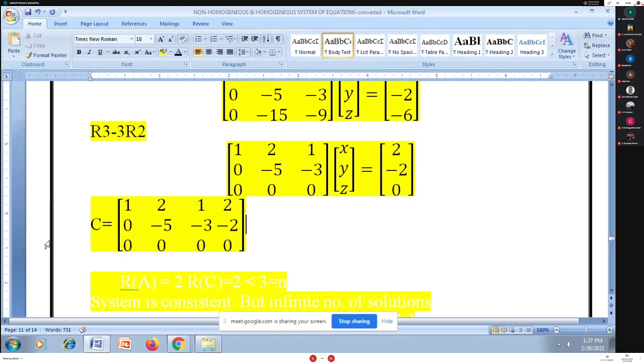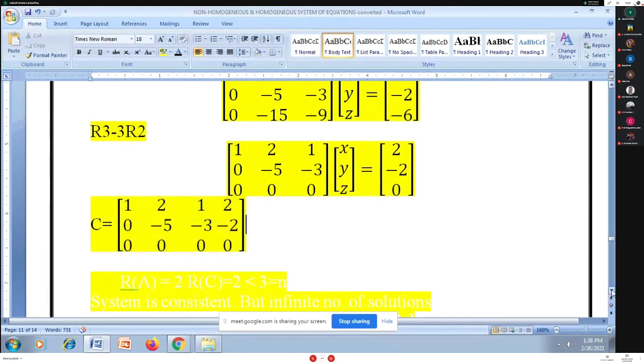If I go this way, I add the column C to matrix A, and you can see this C matrix has two non-zero rows and the bottom row is 0. So the rank of C is equal to 2 here.